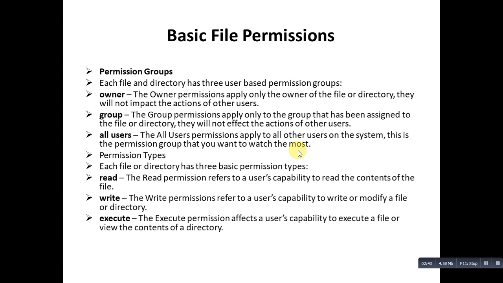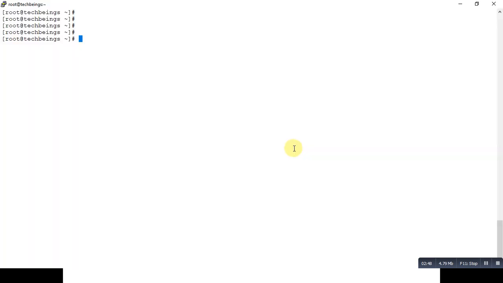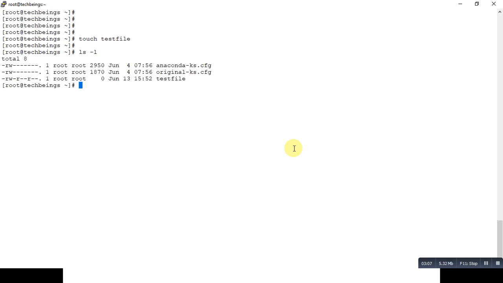I will create a file now and let's see how it looks. I have created a test file. With the help of ls -l, we list all the things that are currently present in this directory. And you have to note one thing: I haven't given any permission, but still there are some permissions already assigned, or default permissions, to this file that I have currently created.